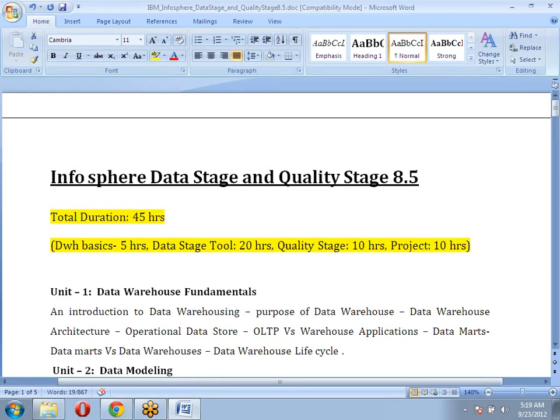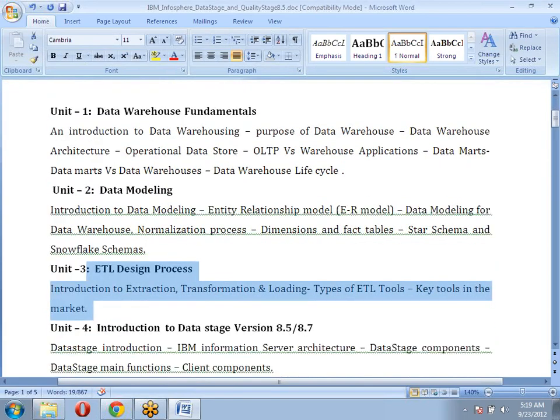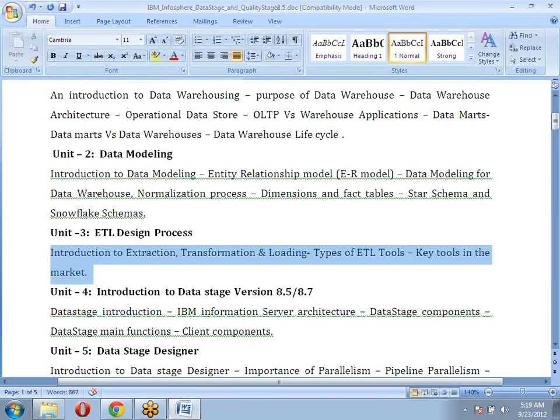ETL means extraction, transformation, and loading, a process to load data into the warehouse. That's the basic information we are going to discuss: what is an ETL tool, what other ETL tools are there in the market, what is the process involved in an ETL tool, and how we load the data.